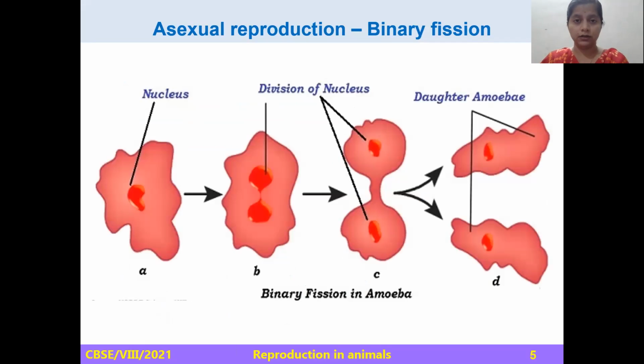In this binary fission, the mother nucleus elongates and splits into two daughter nuclei. These daughter nuclei become separate, and in the next step, the cytoplasm of the mother cell splits into two, producing two daughter cells. Now these two daughter cells are identical in terms of characteristics. And even these two daughter cells are able to reproduce by using asexual mode of reproduction.